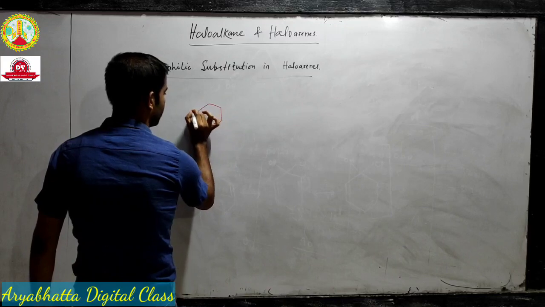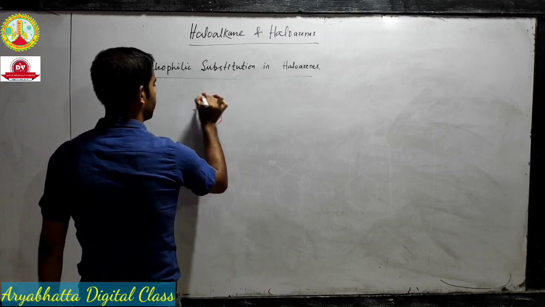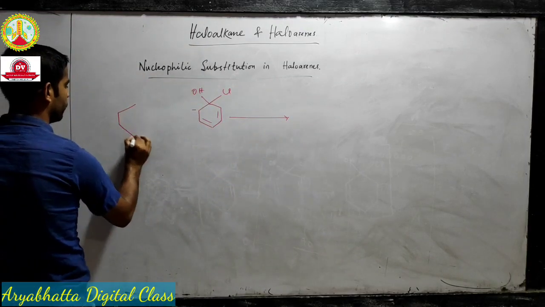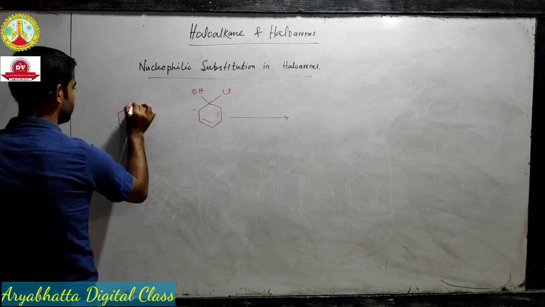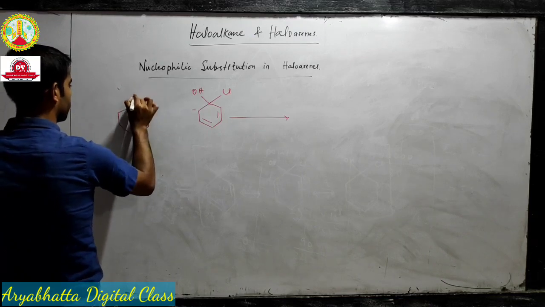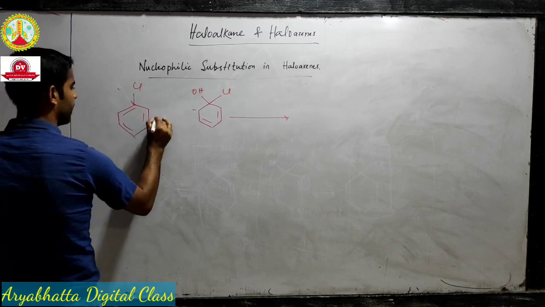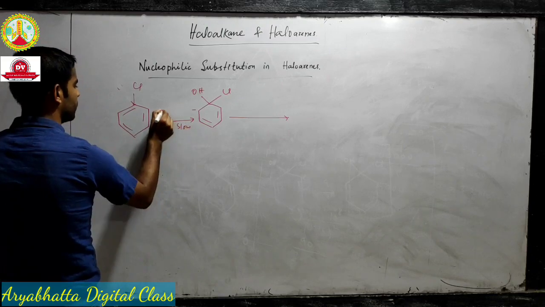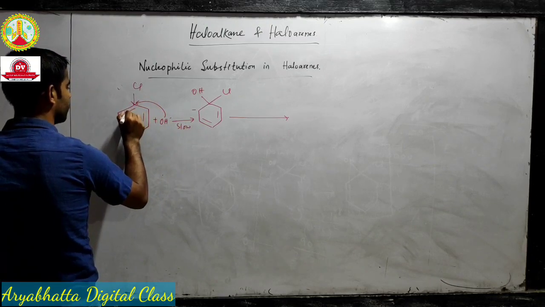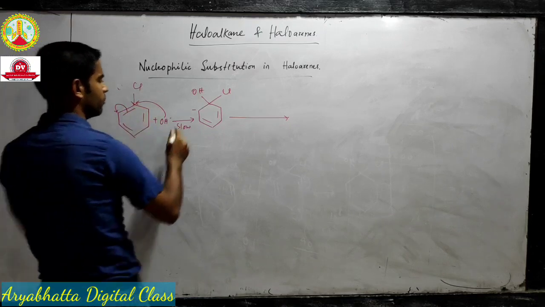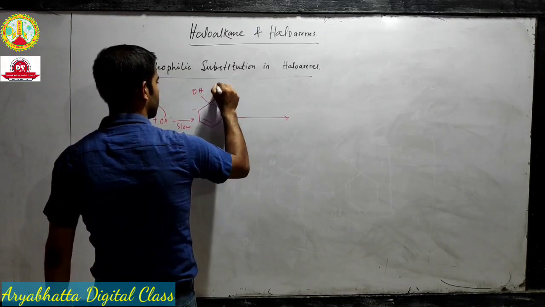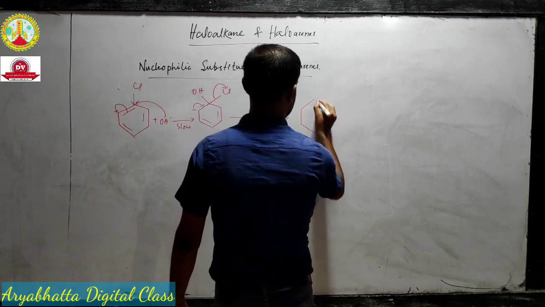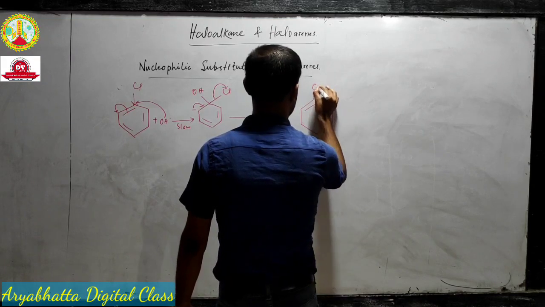Now, we got this. The thing was like this. We had a negative charge here, and we had hydroxyl, and we had a chlorine. From the first step, actually, the first step was like this: chlorine, and we added hydroxyl. Okay, and this was the slow step. It attacked here, because it shifted here. We got this. In the next step, what will happen? The chlorine will leave and the negative charge will again get here, and we will get our final product.